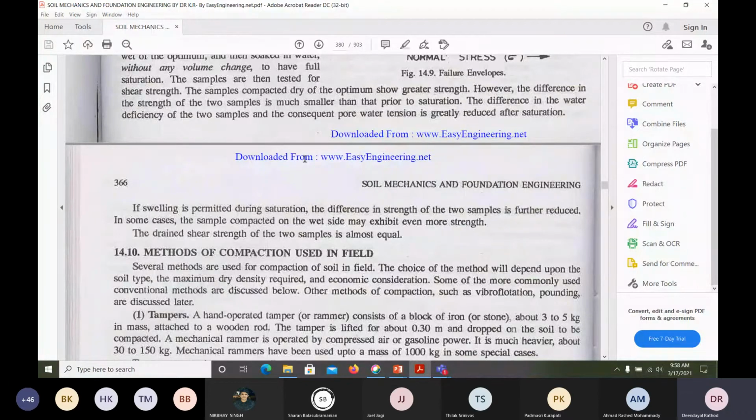Permeability, what is the definition of permeability? It is the property of a soil which allows water to flow through it. So which soil will be more permeable? Sandy soil will have more permeability compared to clay soil, and we have studied how to find the permeability in the field and in the laboratory. What are those methods? Constant head method and variable head method. Where do we generally use the constant head method? Which soil is it?